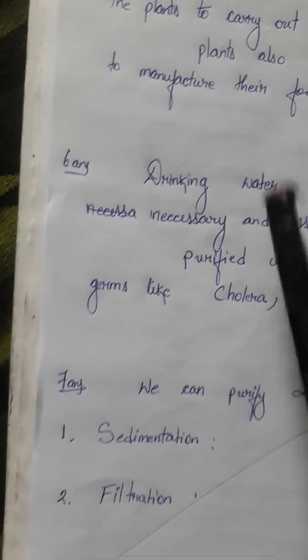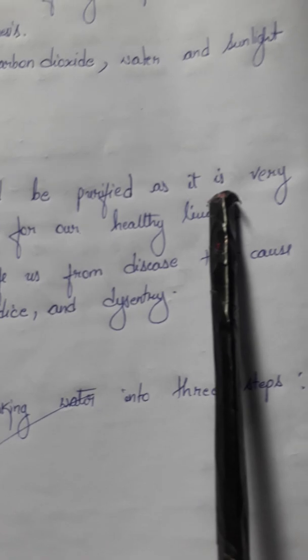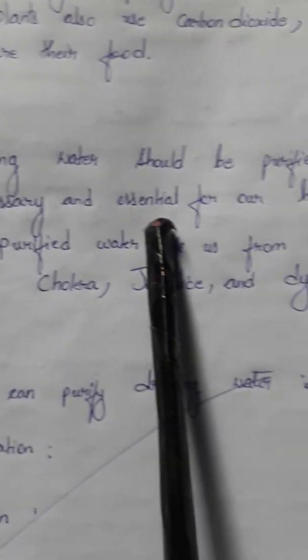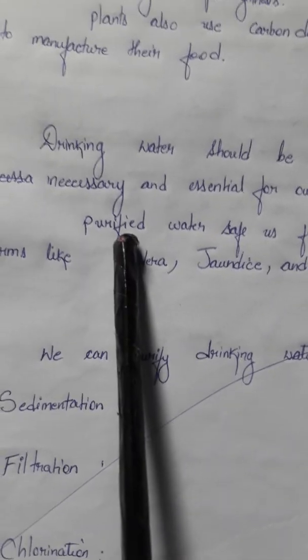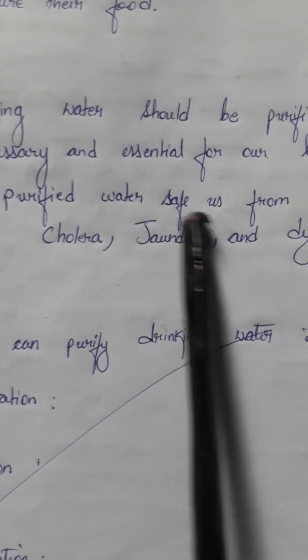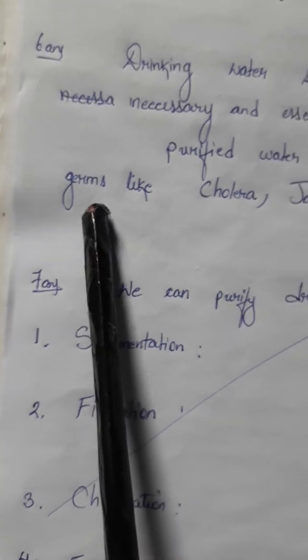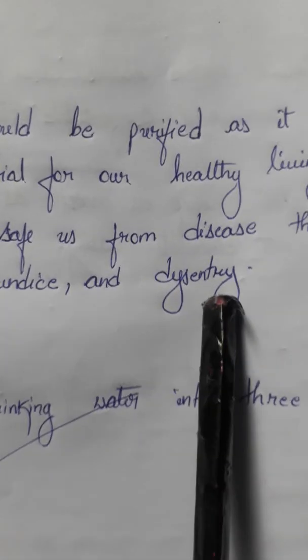Okay. Now question number 6. Why should drinking water be purified? The answer: drinking water should be purified as it is very necessary and essential for our healthy living. Full stop. Next line. Purified water saves us from diseases caused by germs like cholera, jaundice and dysentery.